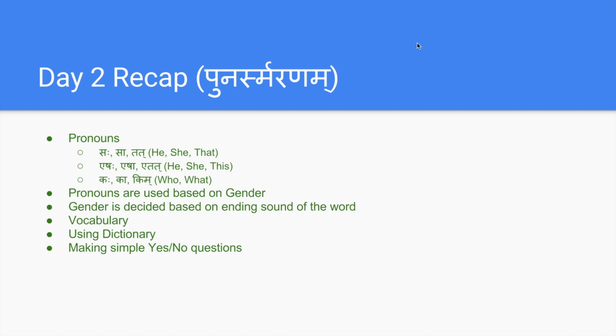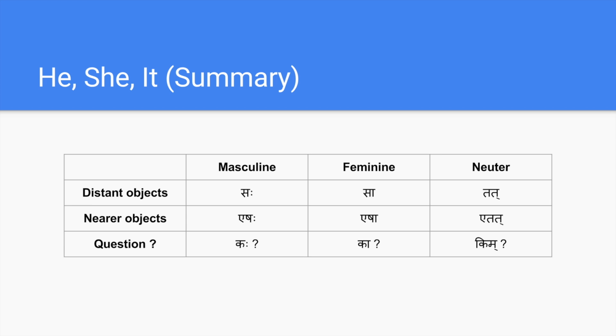If you want to ask, is he Rama, then you can say Saha Ramaha Va. If you append Va, that statement becomes a yes or no question. And Sa Sita Va means, is she Sita.